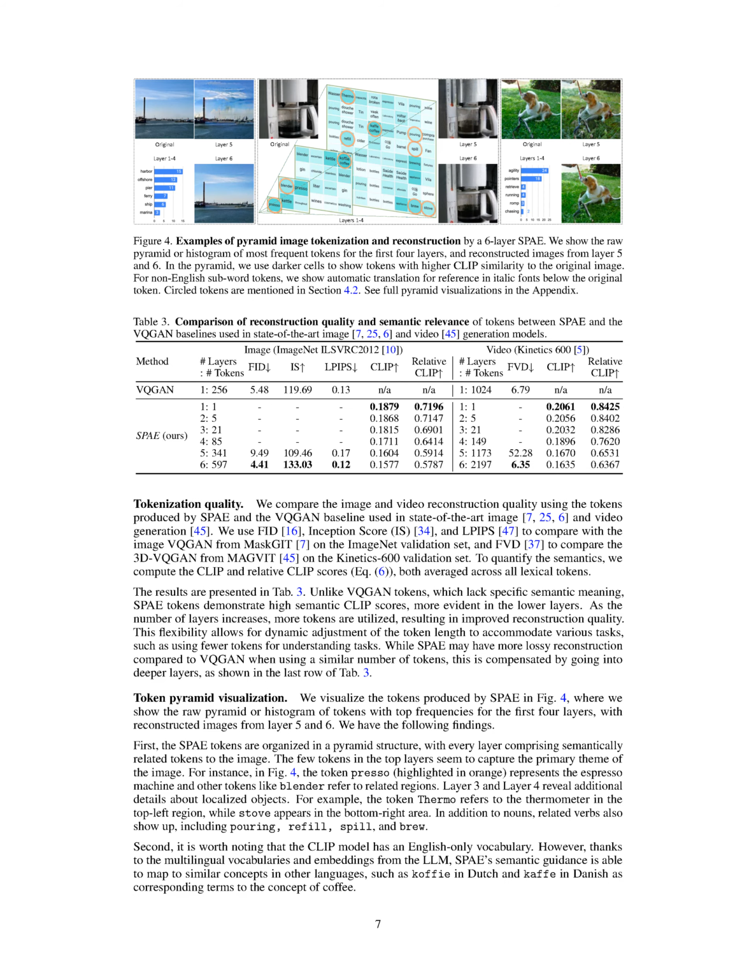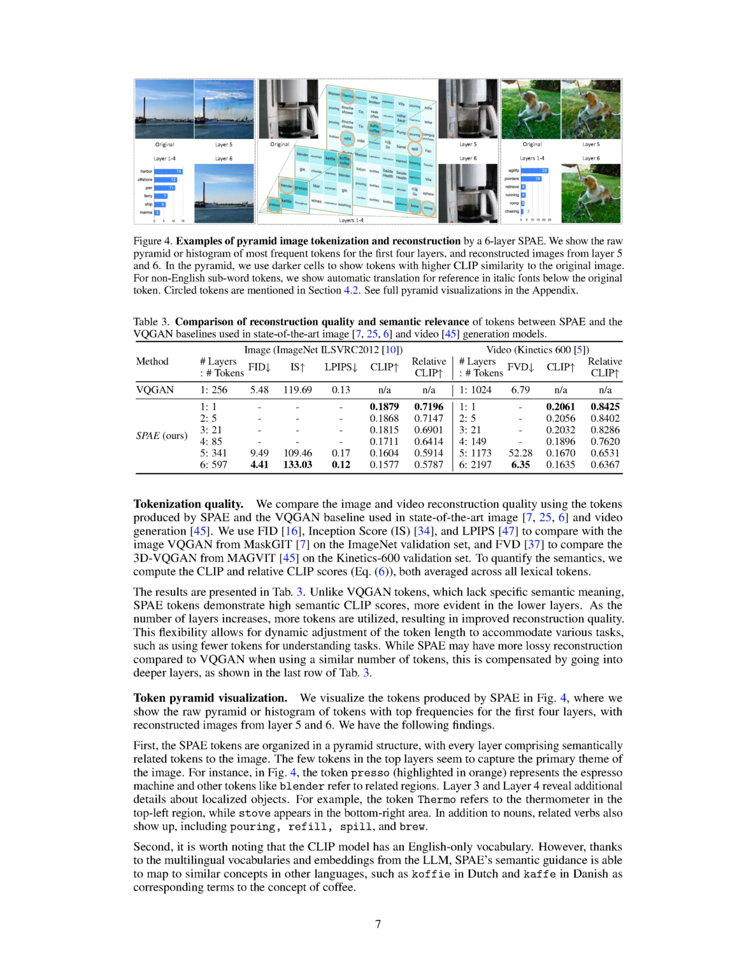To measure the semantics, we calculated the CLIP and relative CLIP scores, averaged across all lexical tokens. Our results showed that, unlike VQGAN tokens, which lack specific semantic meaning, SPAE tokens had high semantic CLIP scores, especially in the lower layers. As we increased the number of layers, more tokens were used, which improved the quality of the reconstruction. This flexibility allows us to adjust the token length dynamically to suit different tasks, such as using fewer tokens for understanding tasks. While SPAE may have a higher loss in reconstruction compared to VQGAN when using a similar number of tokens, this is offset by going into deeper layers.